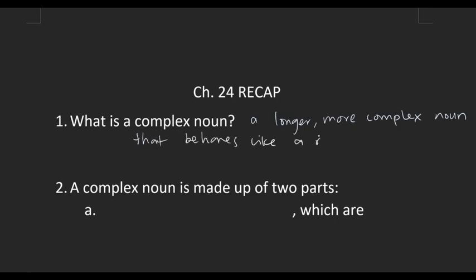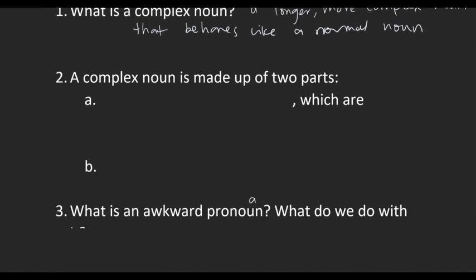Okay. Good. So, the mechanics of a complex noun: it's made up of two parts. The first part is the complex noun word, and we learned them in Arabic. They are الذي, which is the one who, that which, and the plural of that was الذين, those who. And then there was a feminine version as well, التي, which is that which, or the one who. And then we also had ma and men. Ma means whatever or what, and men means whoever.